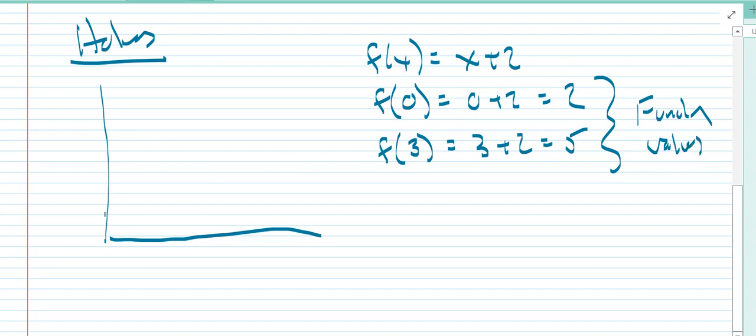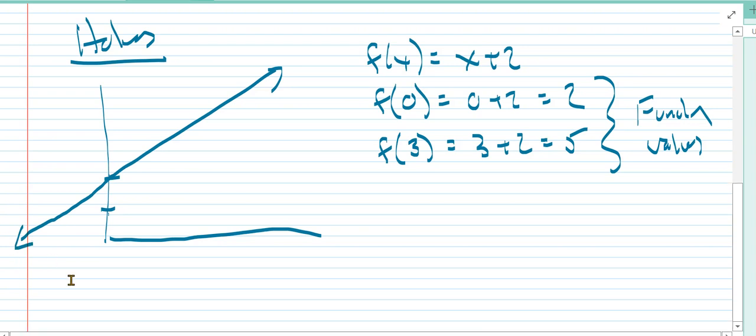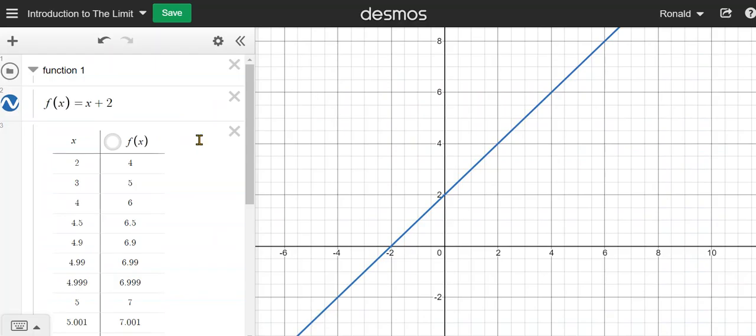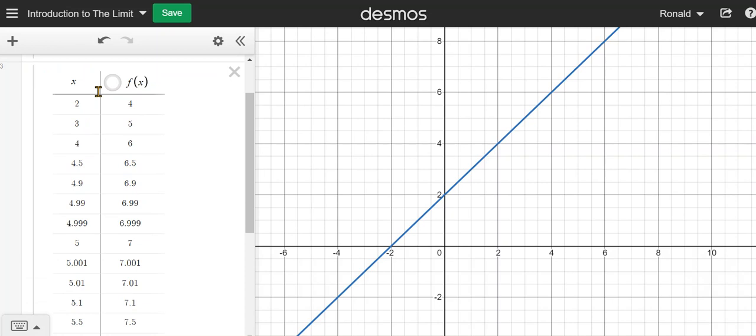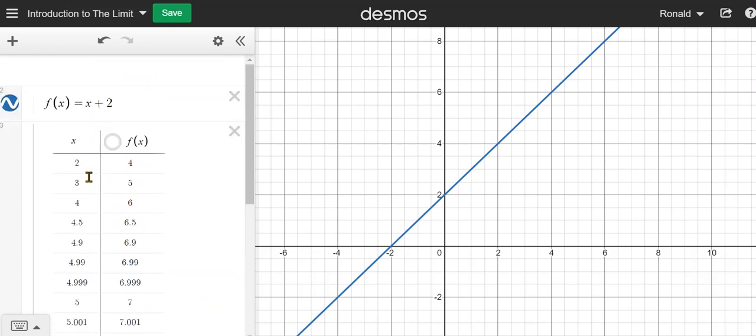And so what we get is a continuous line that looks something like this, all right? And so we looked at this the other day in Desmos. Here is the line x plus 2. And so we see from the table, when x is equal to 2, the output of the function value is 4. When x is equal to 3, the output is 5, etc., etc., etc. And so it is a continuous function.